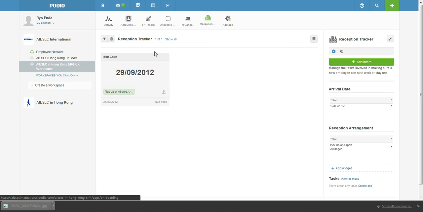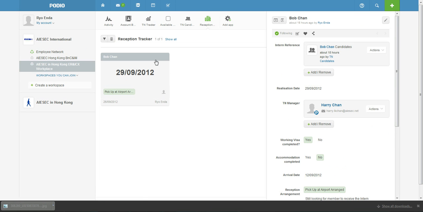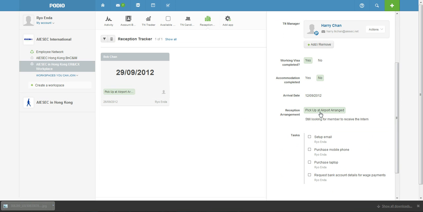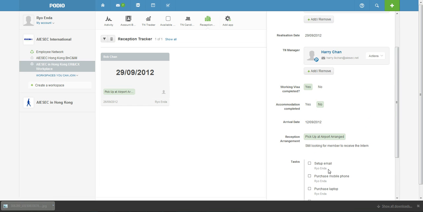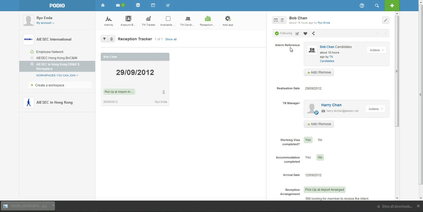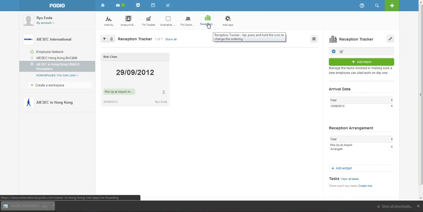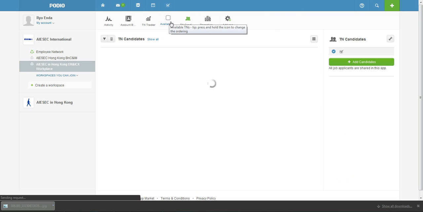And then let's go back, and now we want to make sure we can track down the progress of his visa. So is it completed, yes or no? Accommodation found, yes or no? And when is the arrival? And then is the reception arrangement done? And some of the tasks to do. Oh, this part is a little bit messy at the moment, but hopefully you can fix it eventually. So yeah, this part is still on the trial stage and still modifying a few bits and pieces. But then the rest is quite in place.